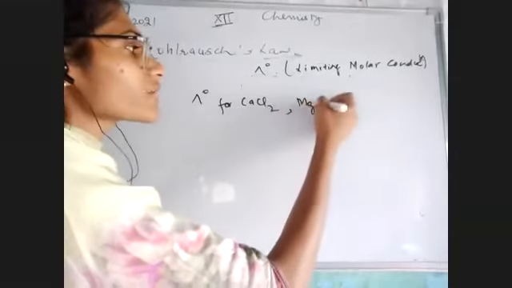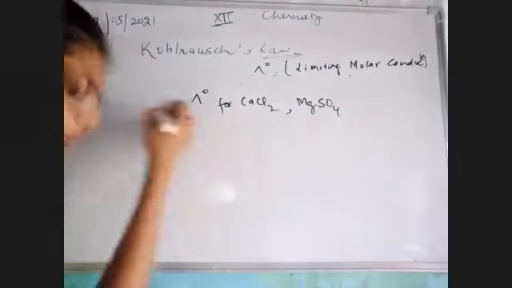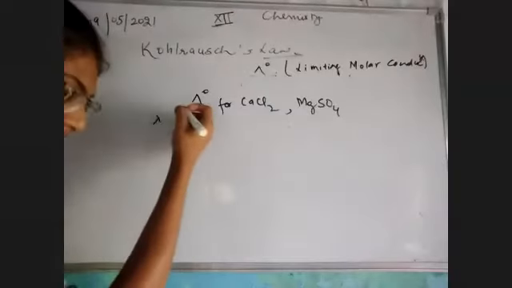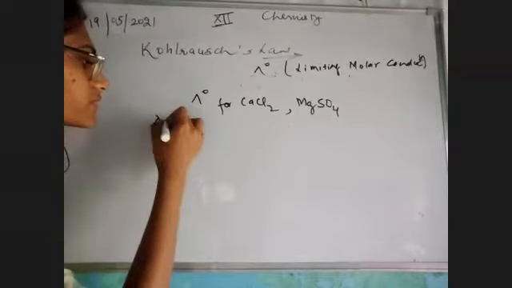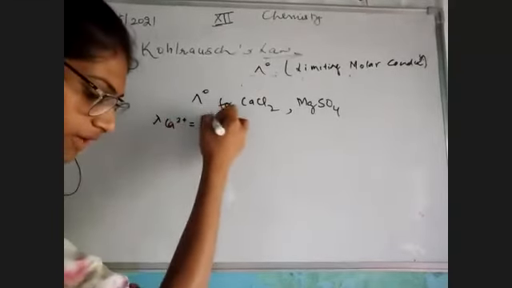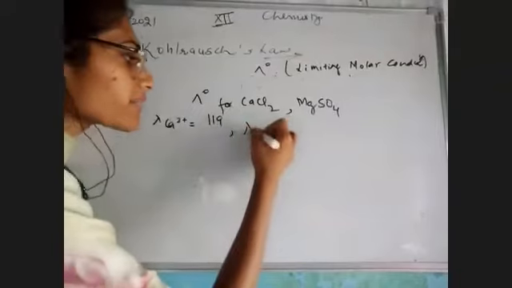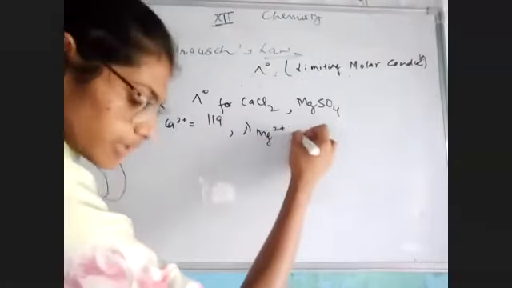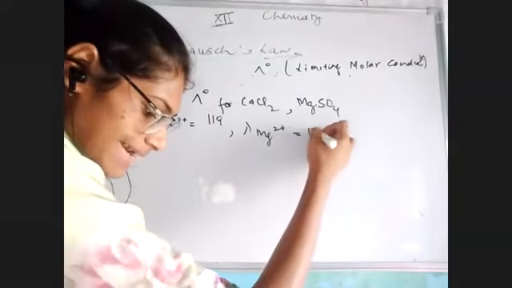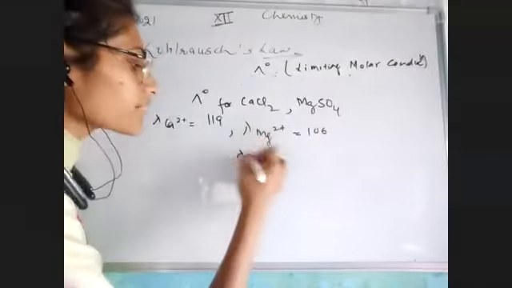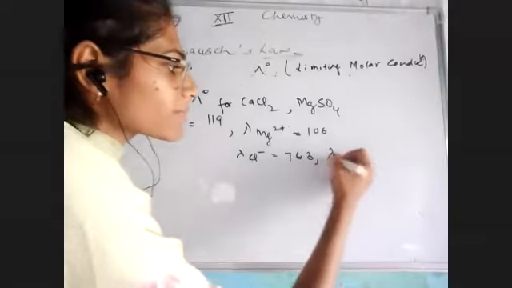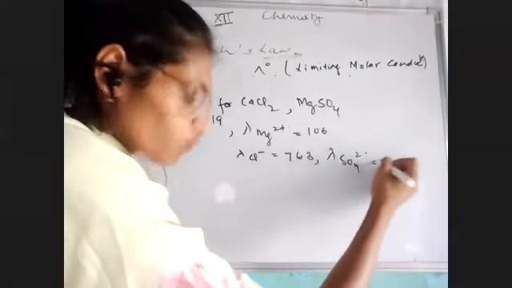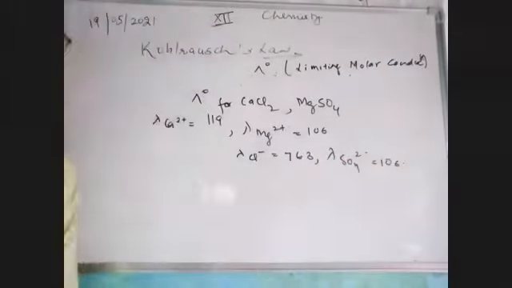We have been provided with lambda of calcium 2 positive equals 119, lambda magnesium 2 positive equals 106, lambda chloride equals 76.3, and lambda sulfate equals 106.